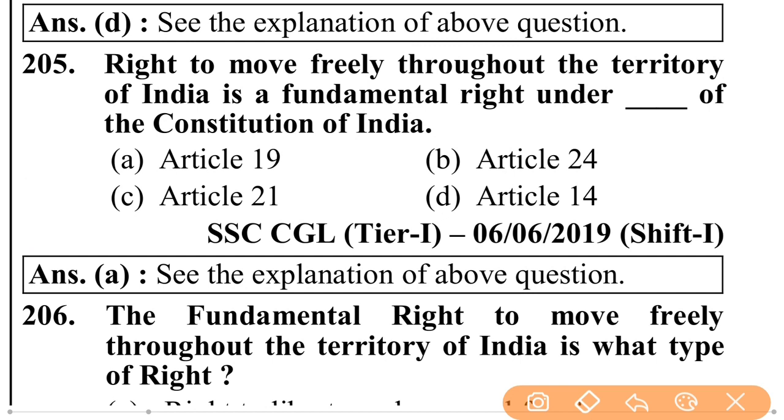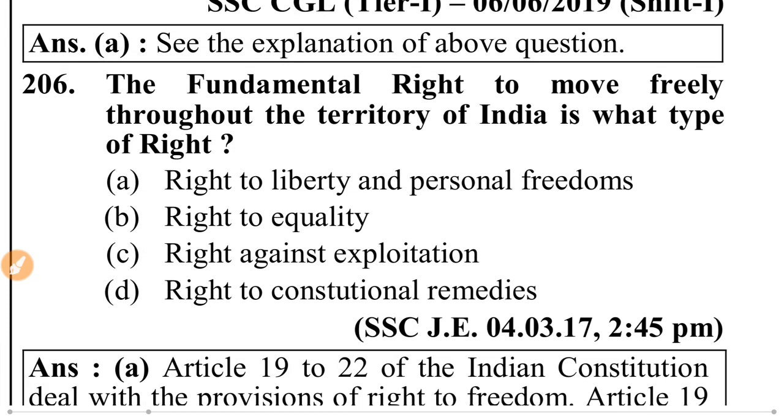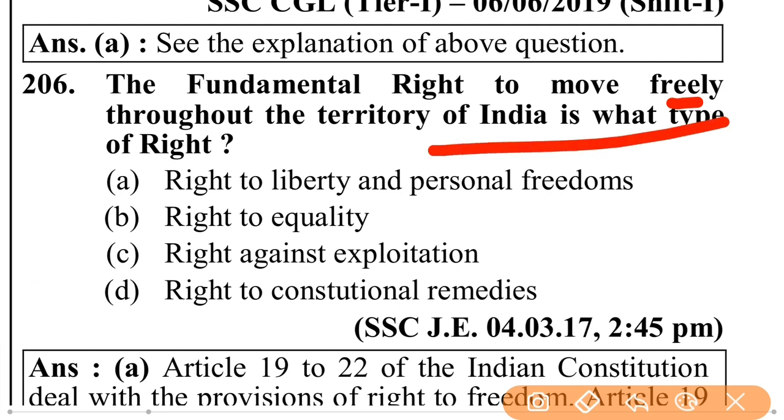The right to move freely throughout the territory of India is a fundamental right under Article 19 of the Constitution of India. The fundamental right to move freely throughout the territory of India is what type? It is the right to liberty and personal freedom.